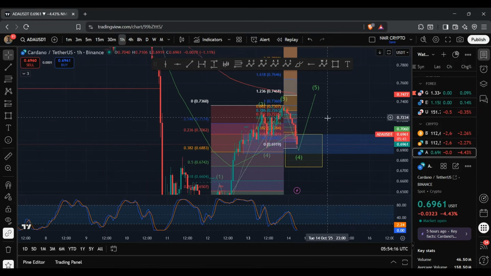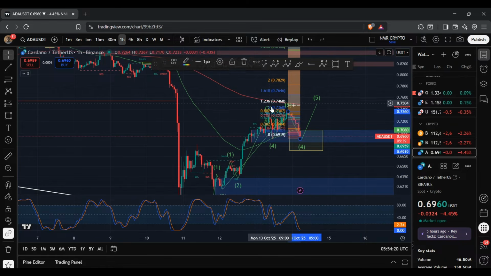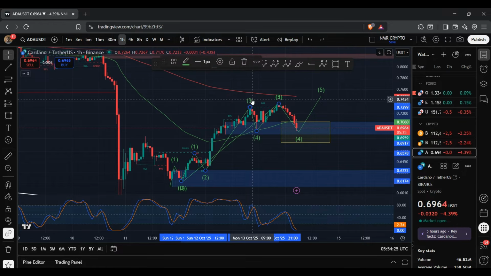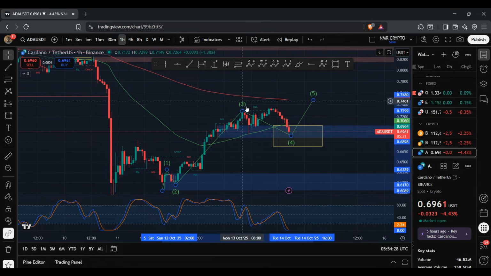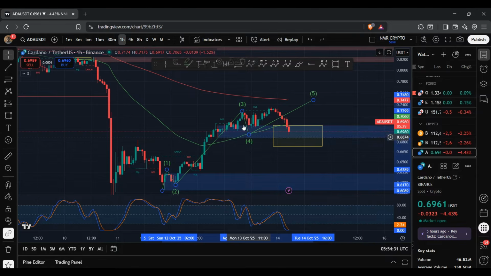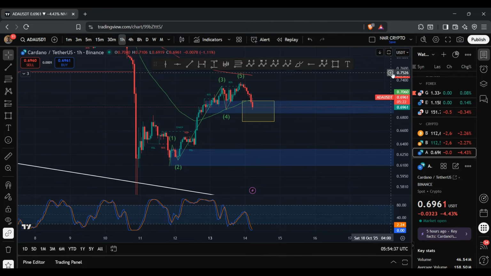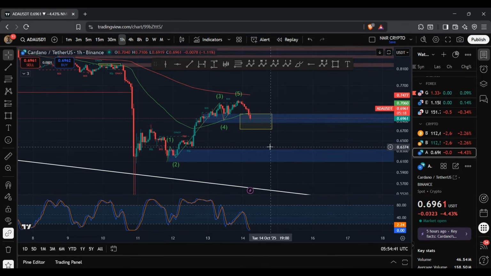Now alternatively, it's possible that we also ended up completing the 5-wave structure, where if I just remove some of this, it's possible that we ended up forming the third wave over here, and the fourth wave could have bottomed out over here, and the fifth wave could have topped off over here. And what we could have forming is the wave 2, which typically retraces anywhere between 50% to 88.2% of this structure here.